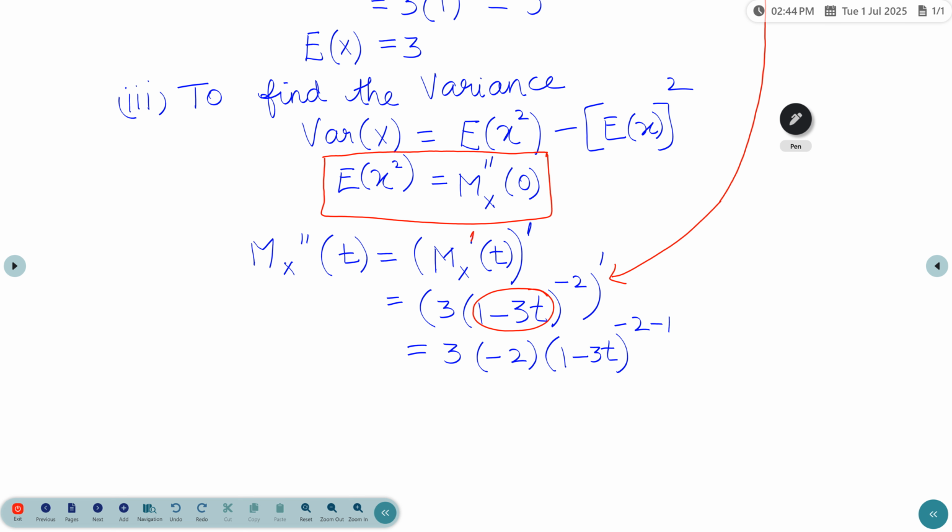So we need to differentiate once again. The constant differentiation is 0, and the differentiation of minus 3t is minus 3. Multiplying all these values, 2 into minus 2 is minus 6, and minus 6 into minus 3 is plus 18, into (1 minus 3t) power minus 3. This is the value for M_X double dash of t.